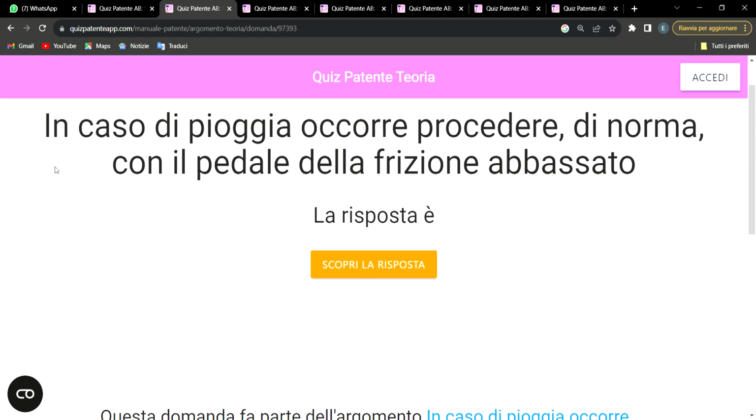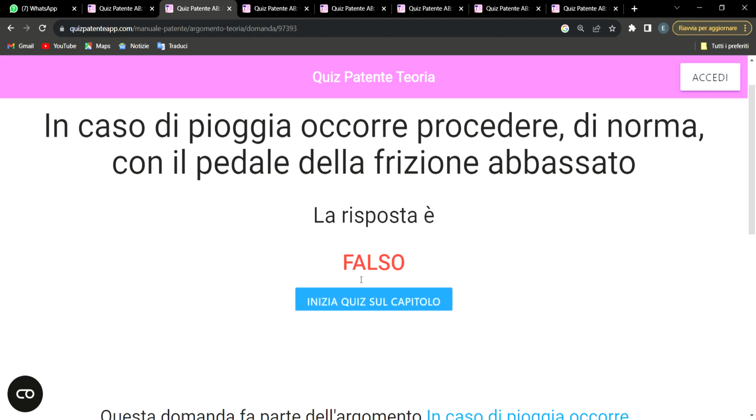This question says: in caso di pioggia occorre procedere di norma con il pedale della frizione abbassato. So I repeat the question. The question says: in caso di pioggia, occorre procedere di norma con il pedale della frizione abbassata. Vero or falso? The answer to this question is falso. So let's see. You can see it. The response is falso. What are they talking about here?